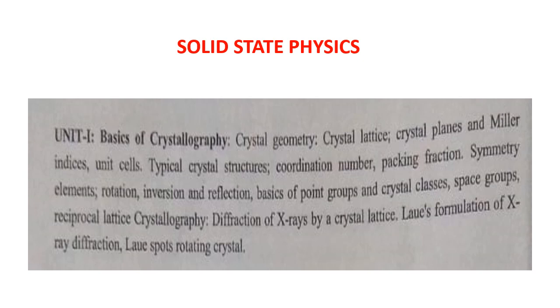When you are applying a symmetry property that includes translation, along with inversion or rotation or reflection, then they are called space group symmetry structures. So point group symmetry, space group symmetry. We will study these things elaborately in the coming classes.